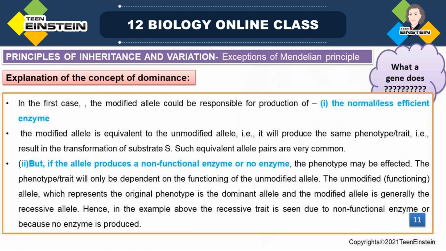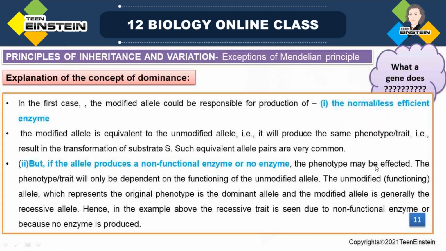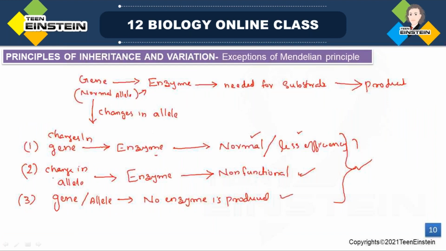So next comes the concept of codominance, which we can explain in the next class. So this is the condition. From this we are going to the next step. Okay. So you should be clear with this: how a gene is creating and how it is expressing, what the concept of dominance is, and what a gene actually does. So you should be clear with all these. Do you have any doubt on this?